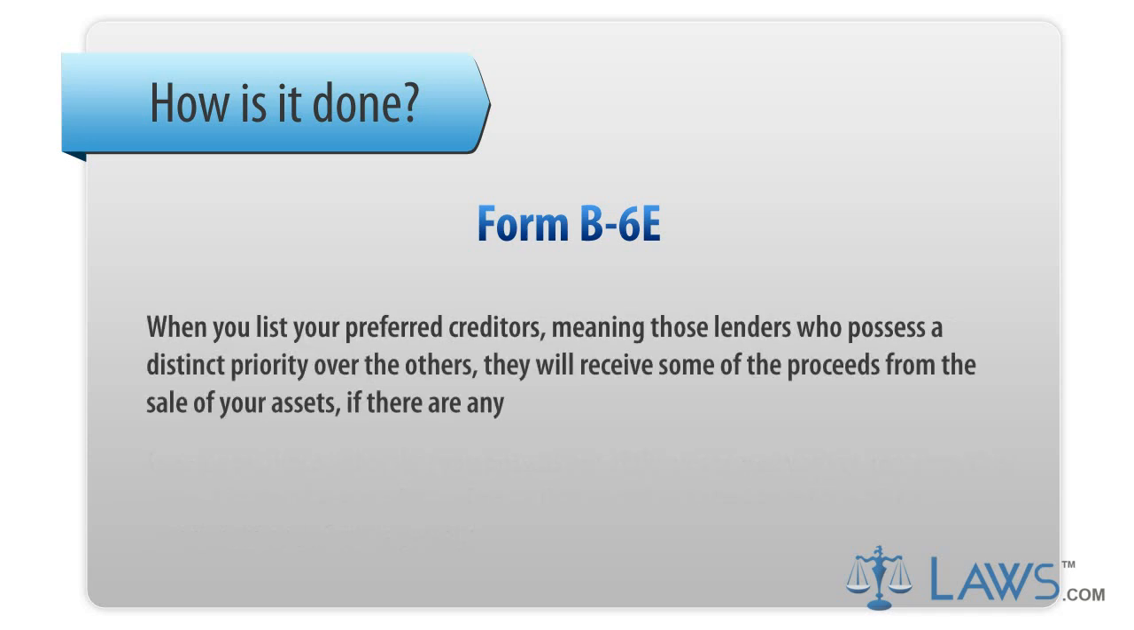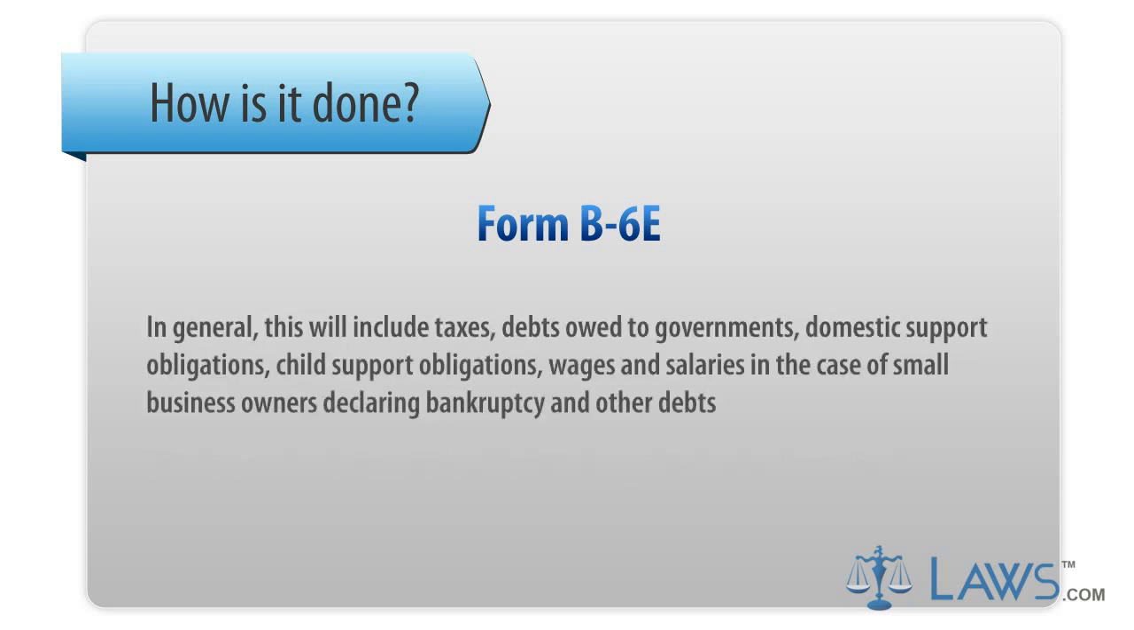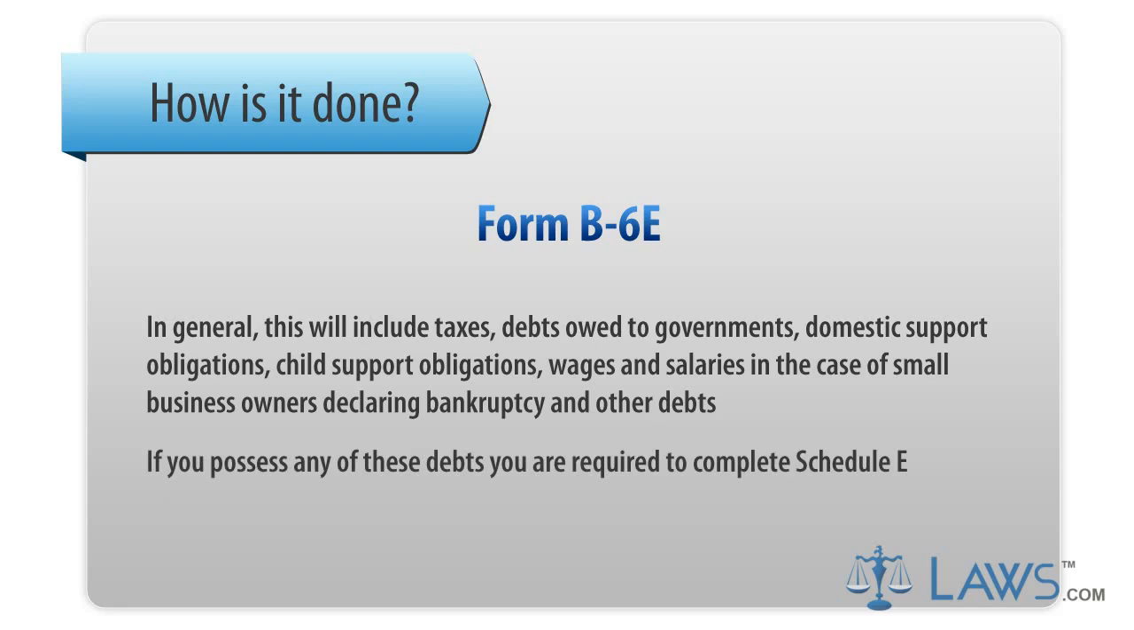When you list your preferred creditors, meaning those lenders who possess a distinct priority over the others, they will receive some of the proceeds from the sale of your assets, if there are any. There are numerous types of unsecured priority claims that you may owe. In general, this will include taxes, debts owed to governments, domestic support obligations, child support obligations, wages and salaries in the case of small business owners declaring bankruptcy, and other debts. If you possess any of these debts, you are required to complete Schedule E.